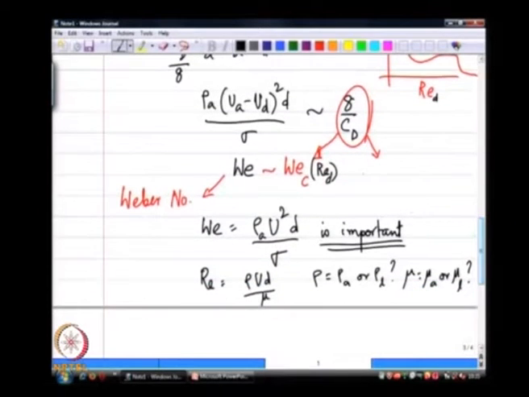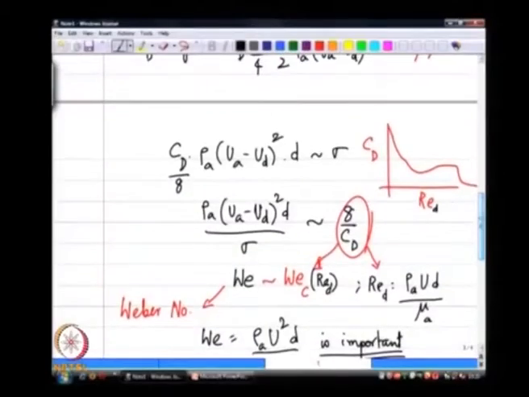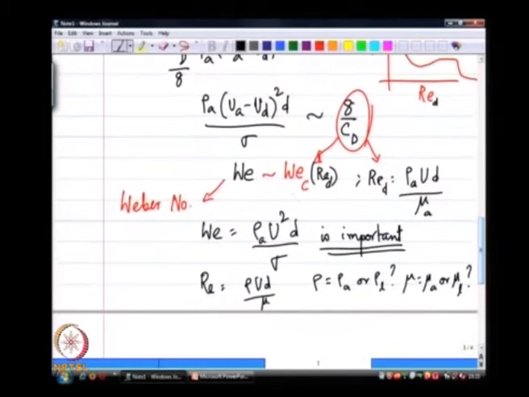So, if I want to talk of this, then Re_D is rho A u d over mu A, because I am looking at the drag on a steel ball of diameter d. That is what this CD versus Reynolds number relation comes from. So, if I want to understand how this critical Weber number behaves as a function of the Reynolds number, that Reynolds number is rho A u d over mu A, where mu A is the viscosity of the air.